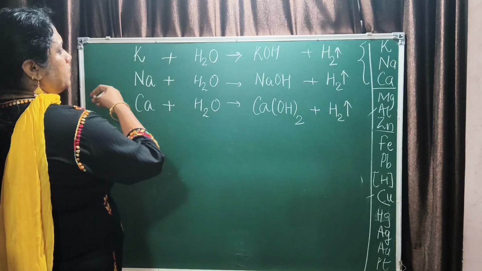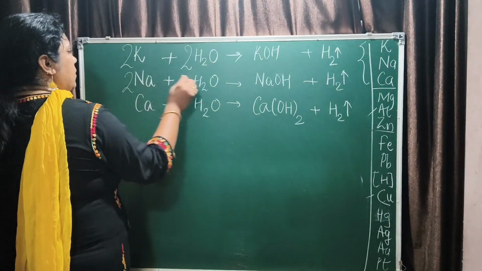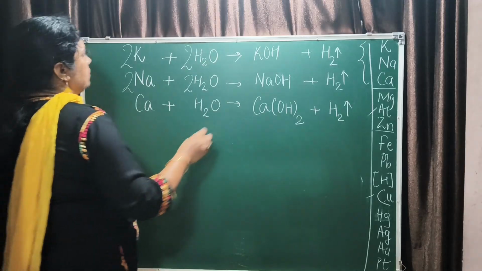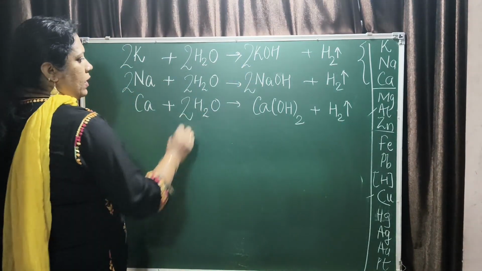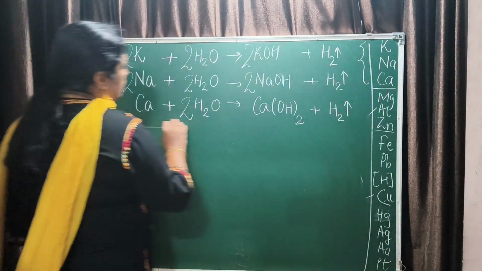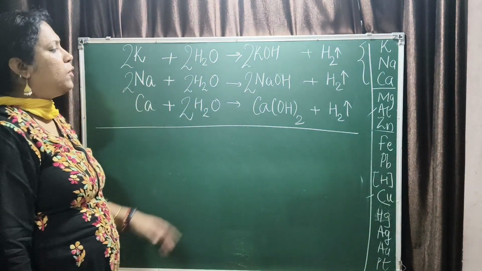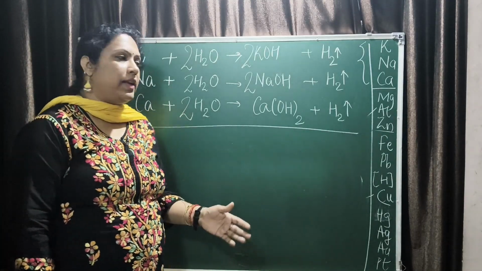This is a balanced chemical equation where the most reactive metals react with cold water to form bases directly.